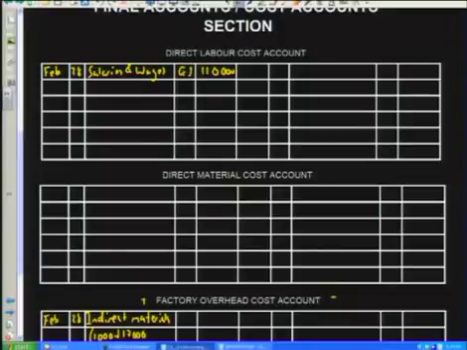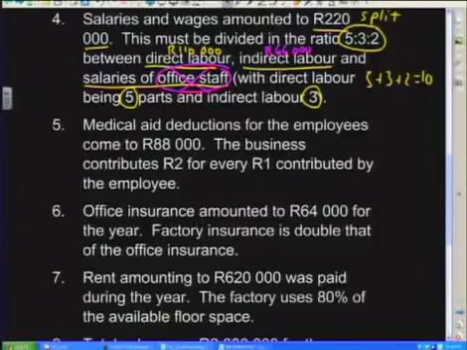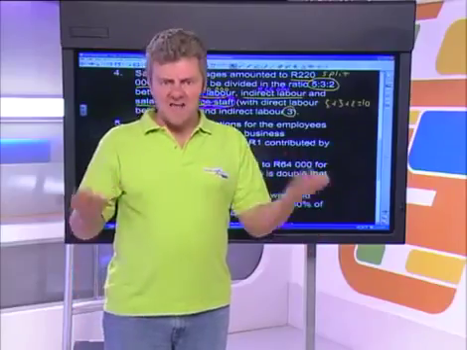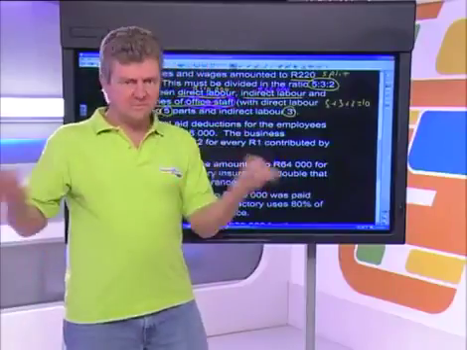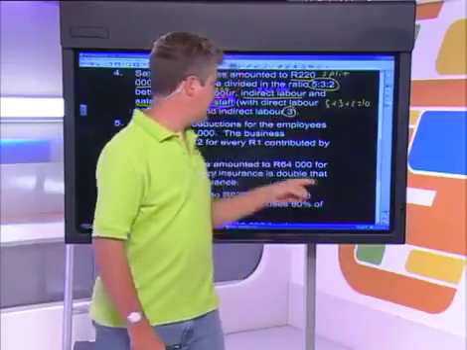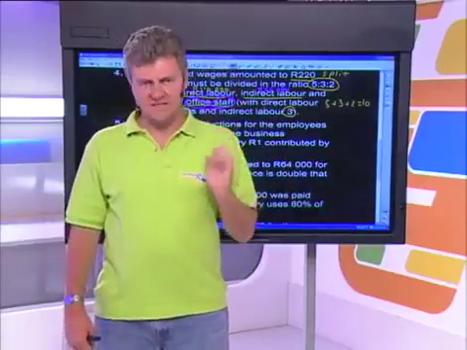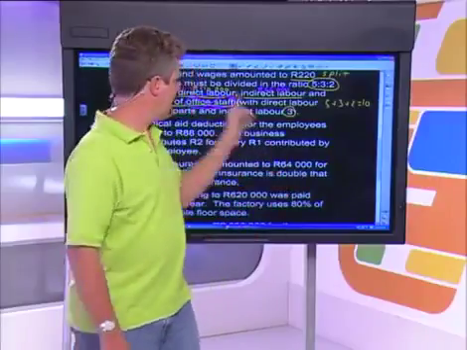In the same way, we need to put the indirect labour that we calculated, just getting back to the information book, 66,000. That indirect labour has also got to go in one of our manufacturing ledger accounts because it's going to be added to the cost of production because those people work in the factory. Doesn't matter that they don't physically make the product, the fact that they're working in the factory means that their salaries and wages must be included in the ledger account.